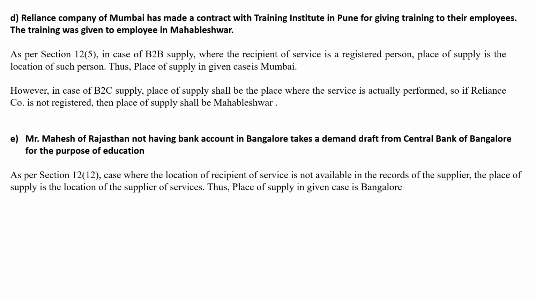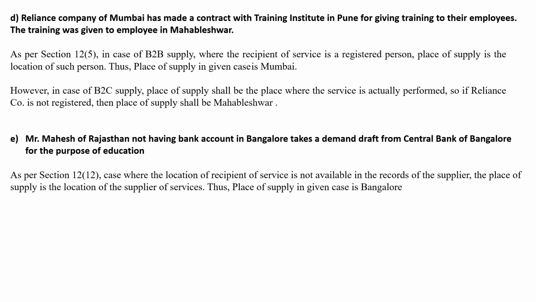Then Mr. Mahesh of Rajasthan, not having a bank account in Bangalore, takes a demand draft from Central Bank of Bangalore for the purpose of education. So as per section 12.12, where the location of the recipient of service is not available in the record of the supplier, the place of supply is the location of the supplier of service. Thus the place of supply in the given case is Bangalore.